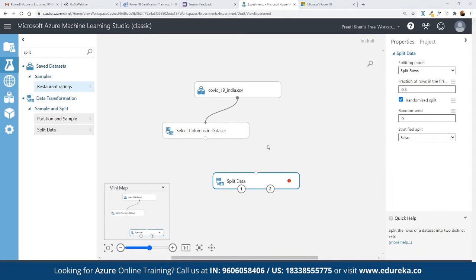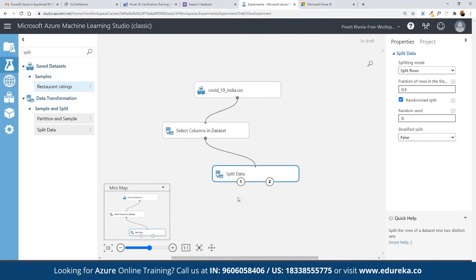So here we can split the entire data into training and test data, because we don't use the entire data set. We split the entire data set into one training component and the other testing data. Here we can define the fraction we want to use. Let's suppose we want to select 75% of the current data set, so we define 0.75.